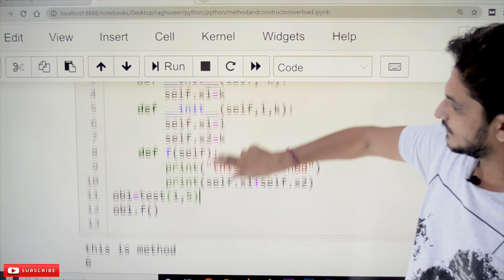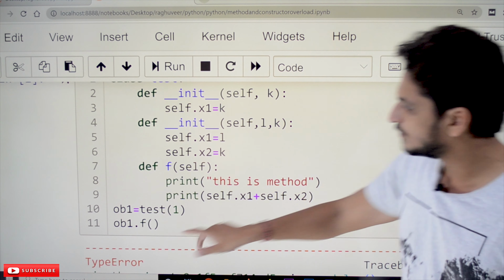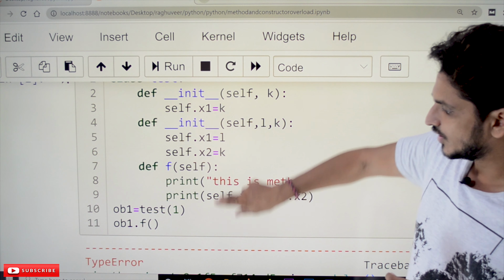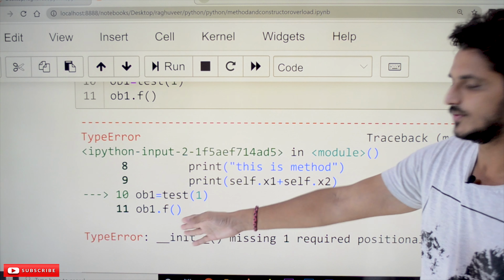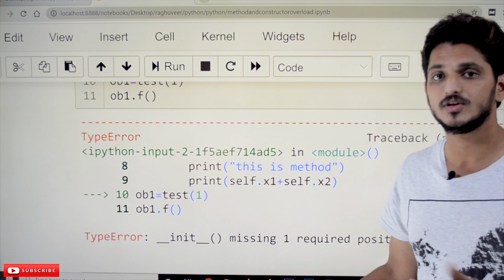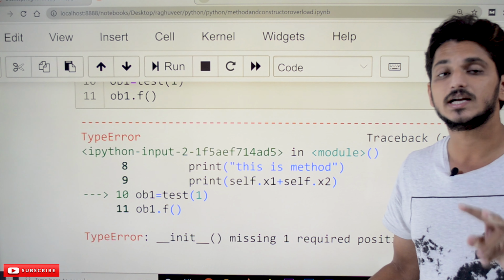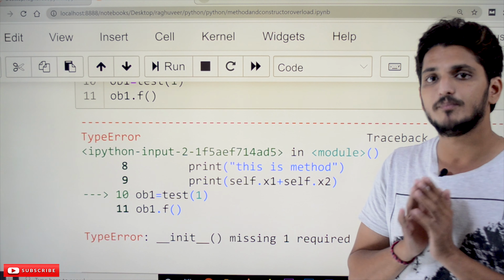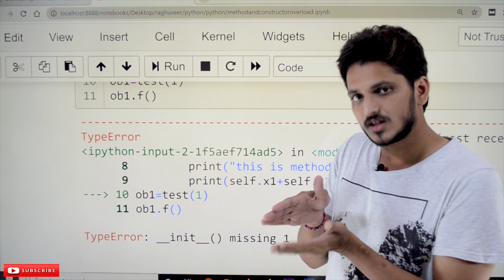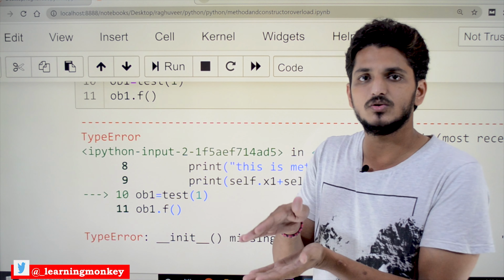Let's check the next example. It's the same example, but we are calling this object with a single parameter. See here, it is showing the error. It's not accepted with a single parameter. We don't have a constructor with a single parameter. We have to pass two parameters. That's why in Python we don't have the concept of method and constructor overloading. It will consider the last defined constructor into consideration. In the same way it will consider the last defined method into consideration.